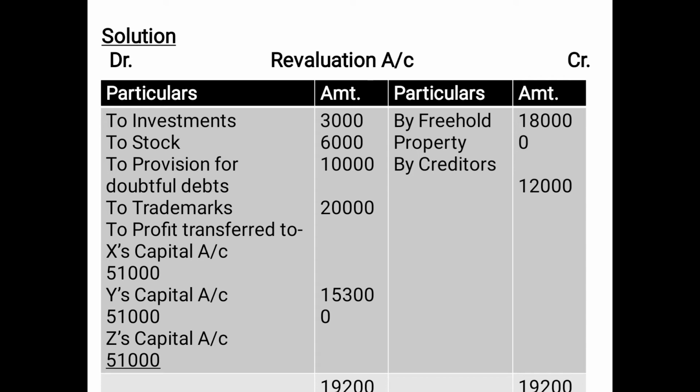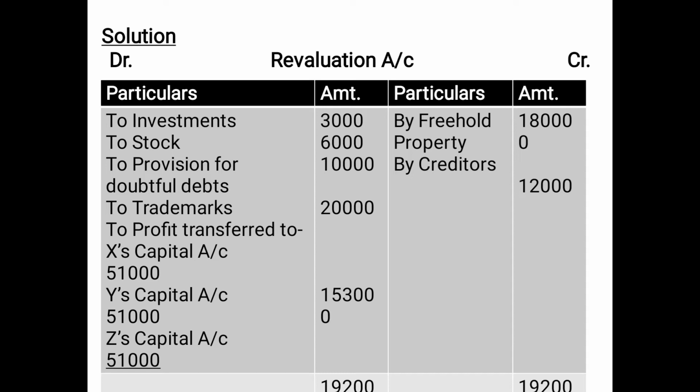Now this is the revaluation account. As we have already explained, on the debit side we have shown the decrease in assets, that is investment 3,000, stock 6,000, provision for doubtful debts, that is increase in liability, 10,000, and again a decrease in trademarks 20,000. On the credit side, we have shown the increase in assets and decrease in liabilities, that is freehold property 1,80,000 and creditors 12,000. After putting up all the items, we compared the debit side with the credit side and found that the credit side is greater than the debit side.